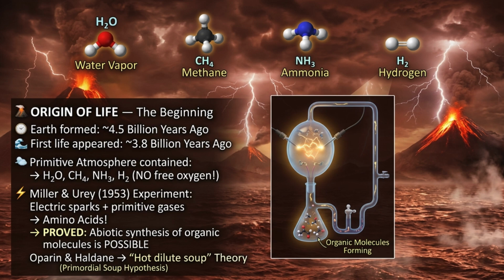In 1953, Stanley Miller and Harold Urey created a landmark experiment. They took these primitive gases, added electric sparks, simulating lightning, and produced amino acids. This proved that organic molecules can form abiotically. This supports the Oparin-Haldane hypothesis, the hot dilute soup theory, which says life gradually assembled from simple organic molecules in the early ocean. NEET loves this experiment. Know Miller and Urey, know what they proved, know what gases they used.